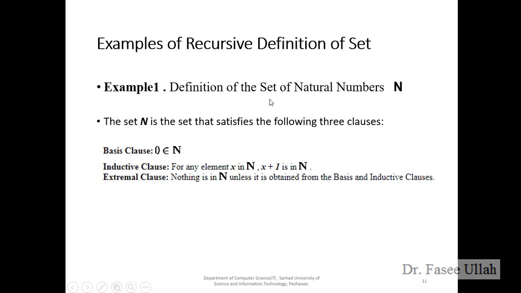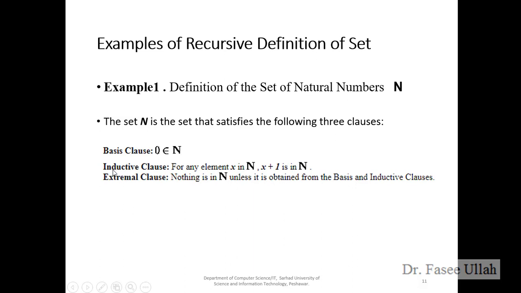So how can we apply these three clauses on the natural numbers? The first one is the basis clause: 0 belongs to the natural numbers, 1 belongs, 2, 3, 4, 5, up to a million, a trillion, all belong to the natural numbers. We can mention any number here, like 0 belongs to N. This symbol means belongs. So in the basis clause, 0 belongs to N. If we see the definition of the natural numbers, 0 is also included.